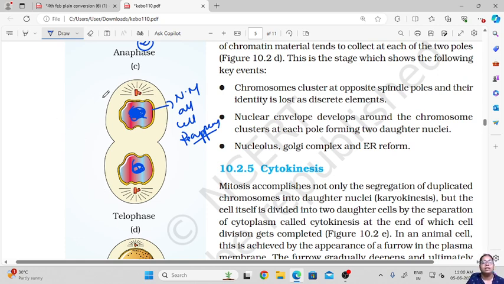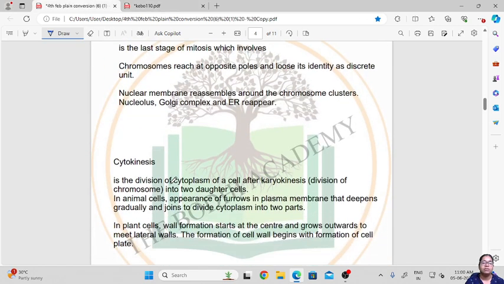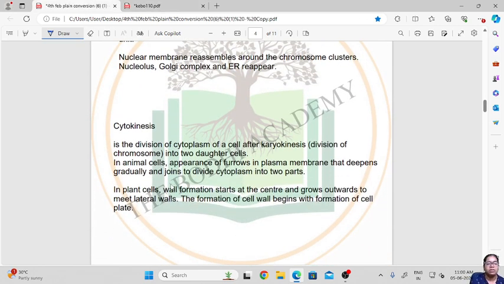So now that the nuclear material has divided into two, the cell division also will take place, that is called cytokinesis. So in cytokinesis, there is the division of the cytoplasm of the cell after the karyokinesis. So karyokinesis is basically the division of the chromosomes, that is the nuclear material. So that happens during what? During the M phase, that is the mitosis phase.